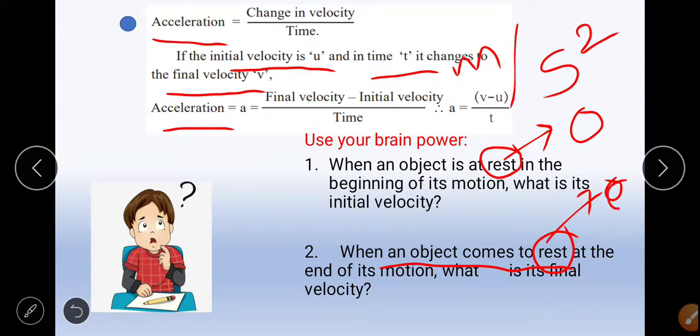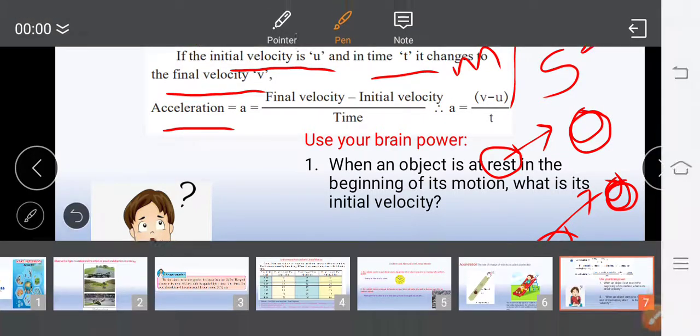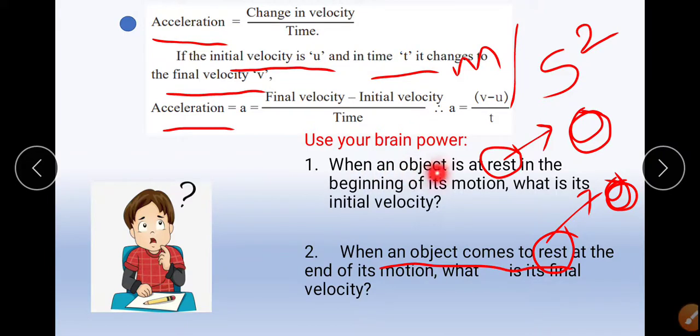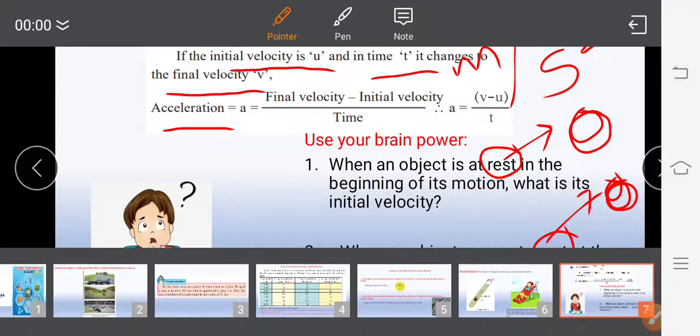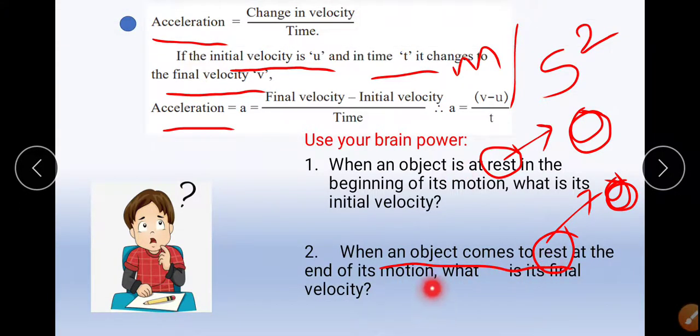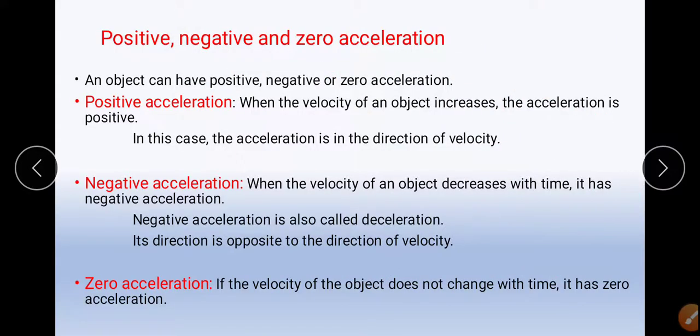It means the velocity is zero here. So final velocity will be zero. Initial velocity is zero, final velocity is zero. When the object comes to rest at the end of its motion, its final velocity is also 0.